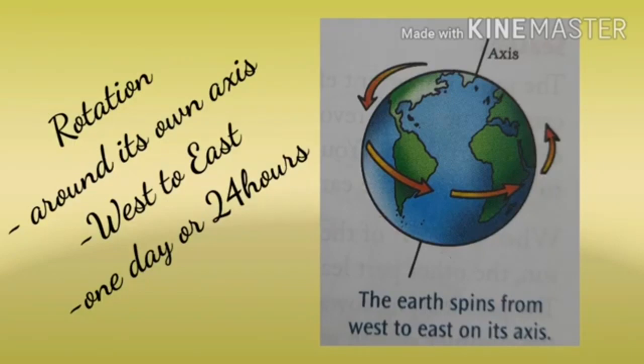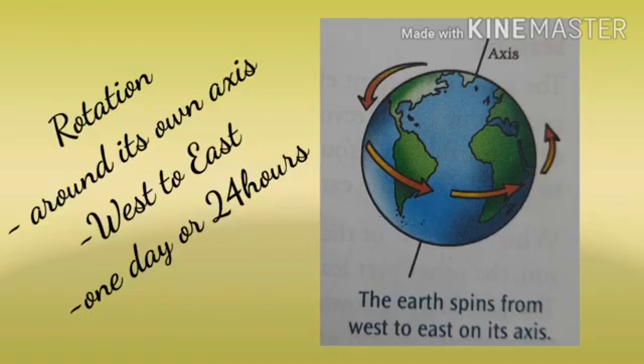What is tilted? It is not straight, inclined to one side. So children, the earth is tilted at an angle of 23.5 degrees. The spinning movement of the earth about its axis is called rotation.